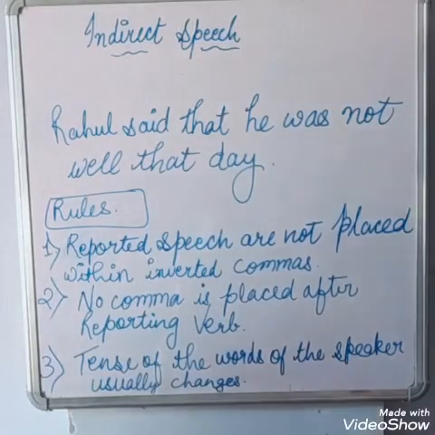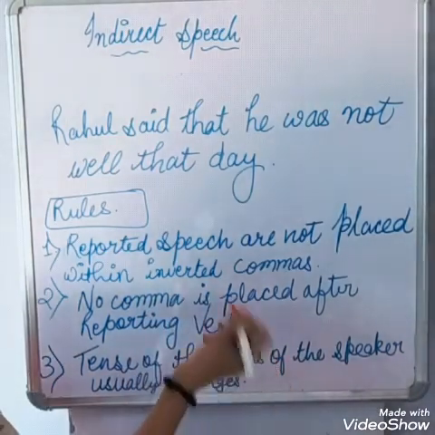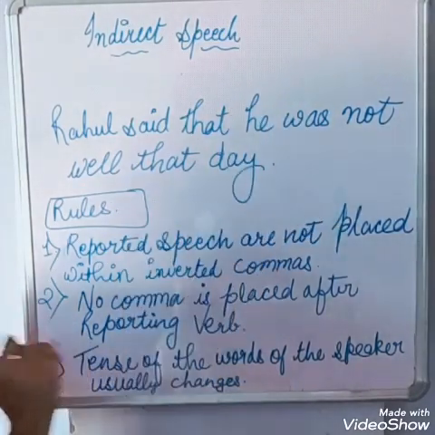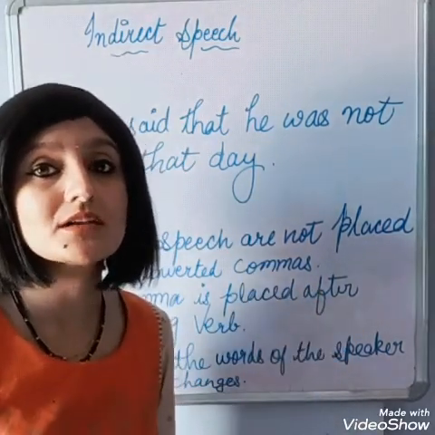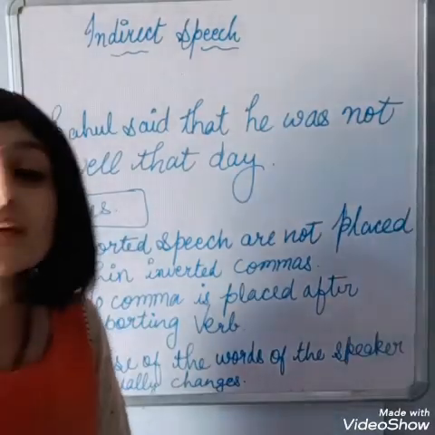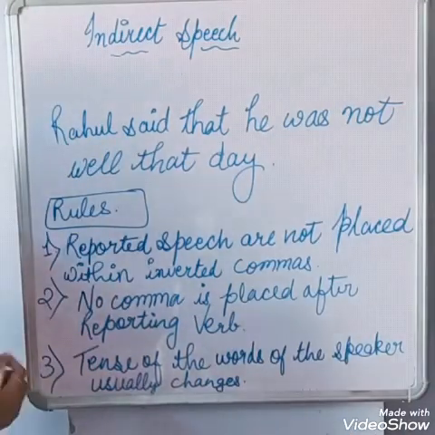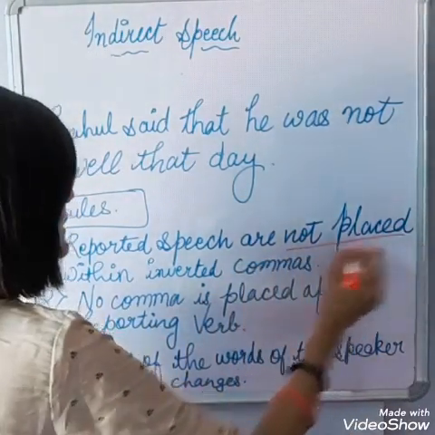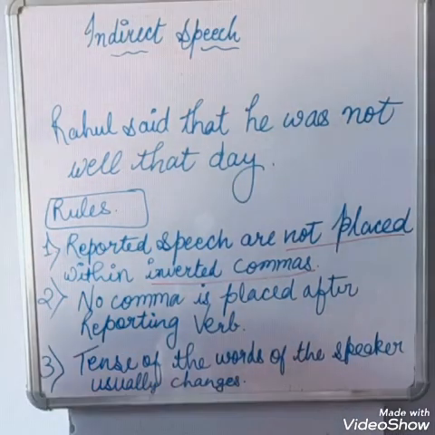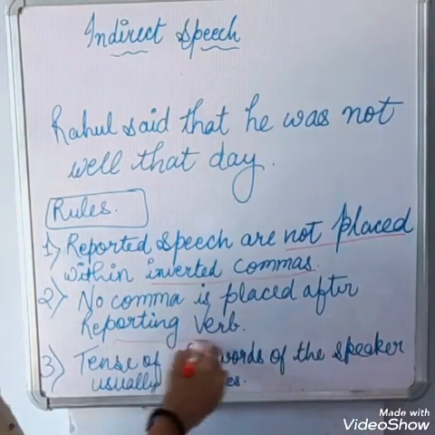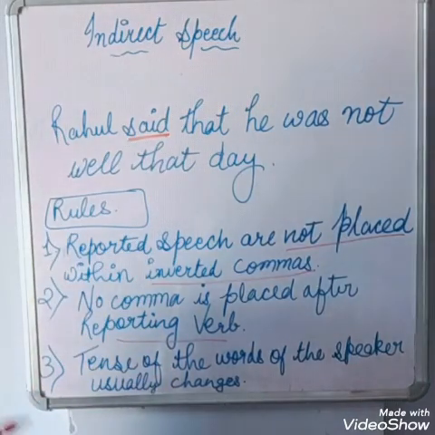Rules of indirect speech. Number 1: reported speech is not placed within inverted commas. There are no inverted commas in this sentence. In direct speech, we use inverted commas for denoting reported speech, but in indirect speech inverted commas are not placed. No comma is placed after the reporting verb either.